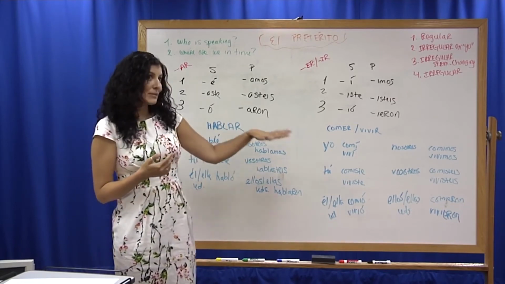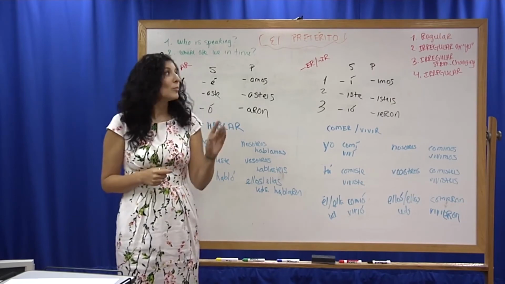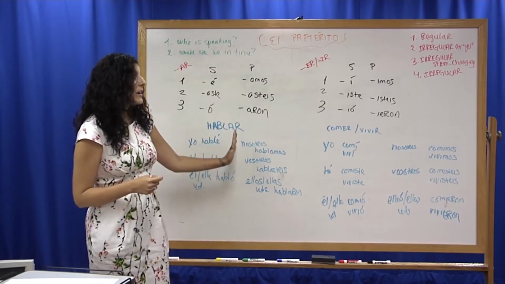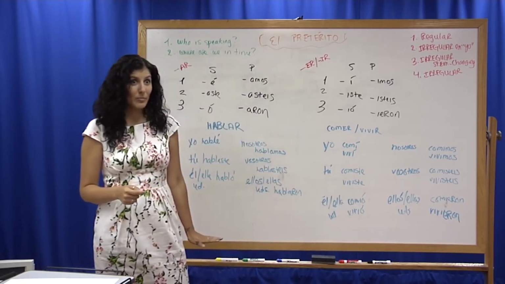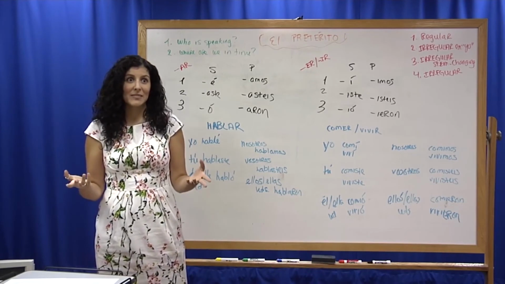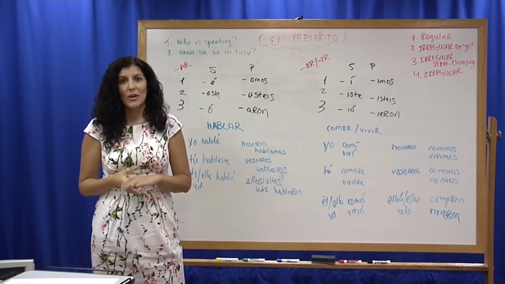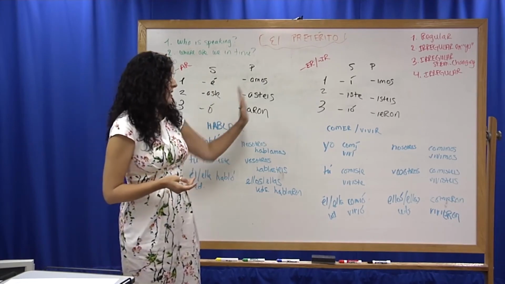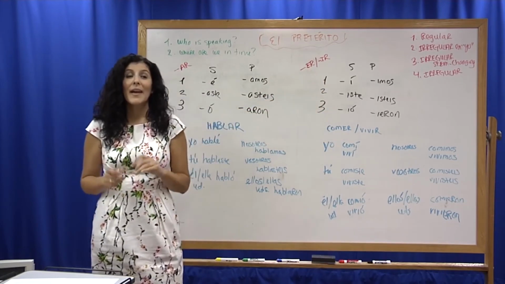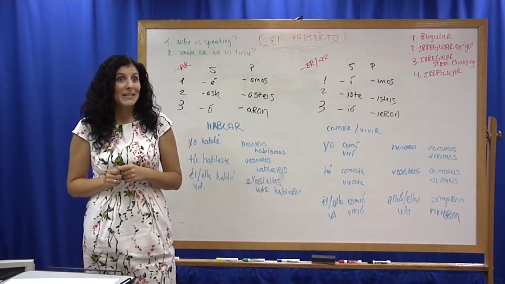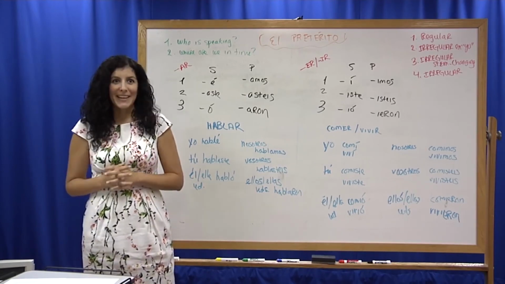So for homework, I would like you to choose two preterites, one from each category, so one from the AR and then one from the ER and IR. Of course, not one that I already conjugated here on the board, but one that is unconjugated as of yet. I would like you to conjugate them in the preterite, write them on a note card, and bring it into class. And of course, write your name on it so that you can get credit for it and be prepared to share. Thanks, and I'll see you in class.